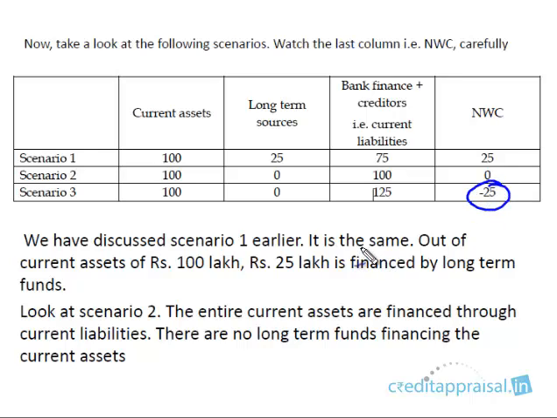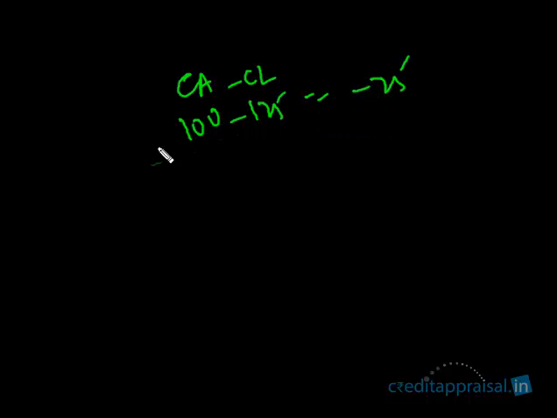So what does it mean that NWC is negative? Current assets are 100, the current liabilities are 125, so NWC is negative. What is the interpretation of this negative NWC? Let's take a detailed look at this scenario. Current assets minus current liabilities: here it was 100 and 125, so this is minus 25. NWC is minus 25.